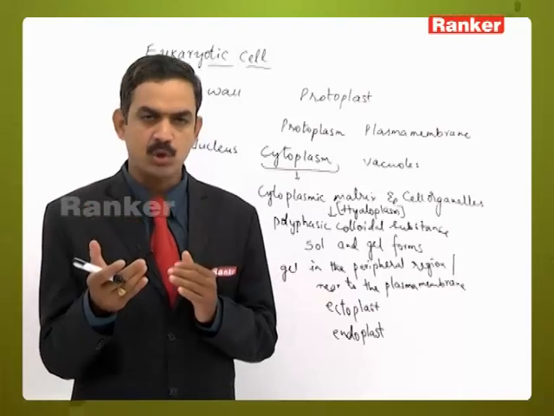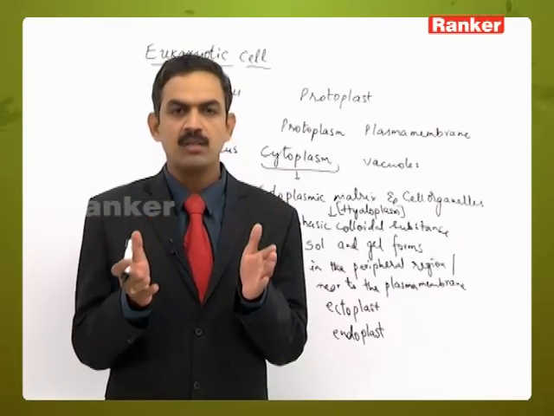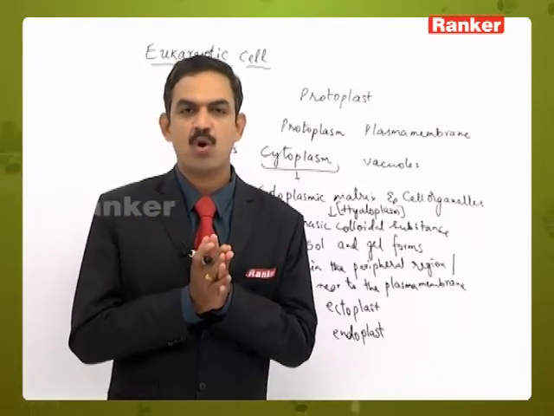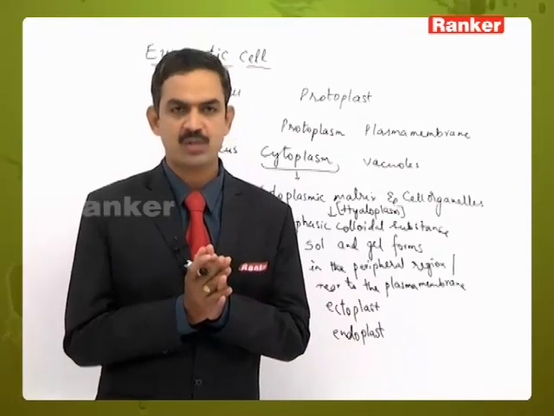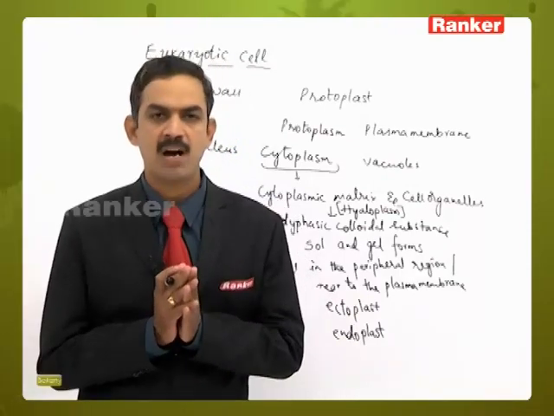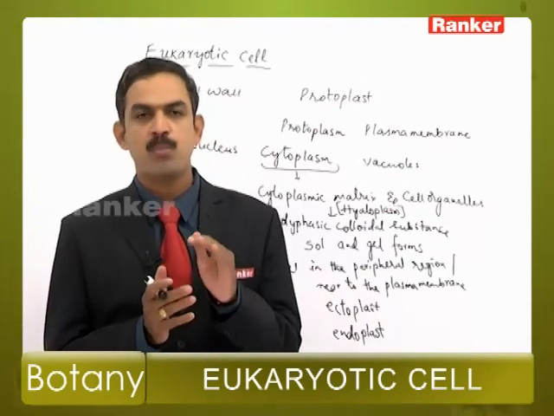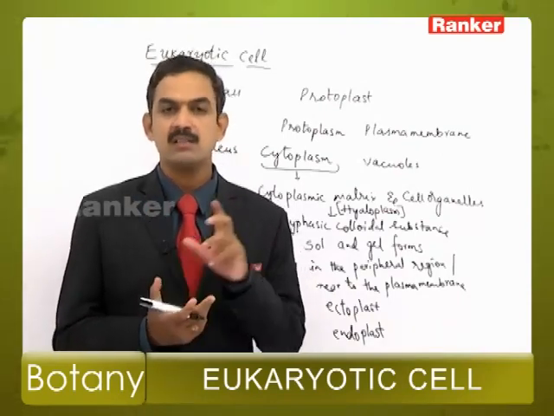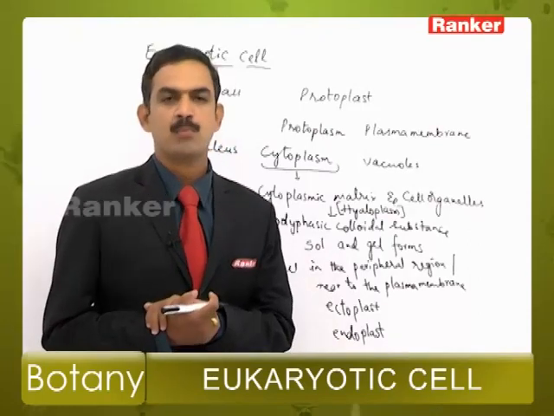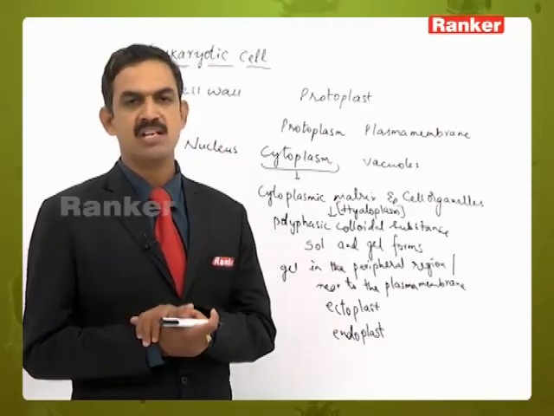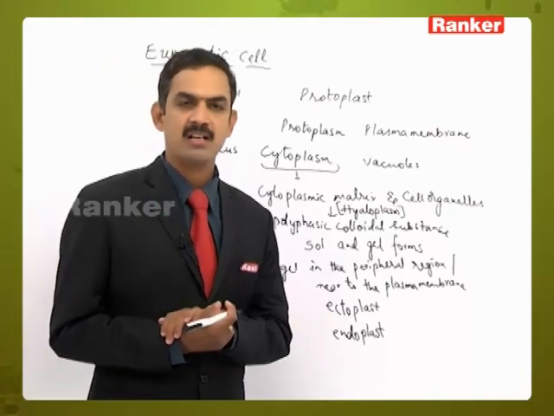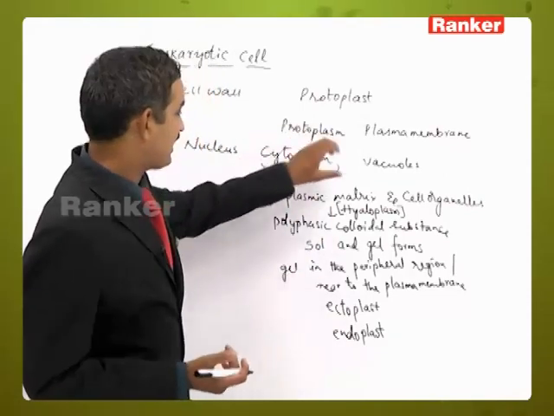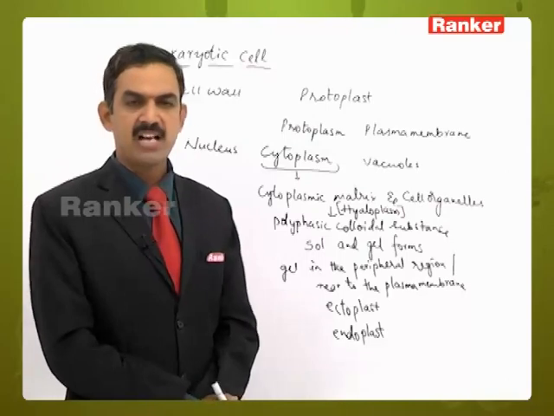But when the cell matures, all the small vacuoles coalesce to form a large vacuole which occupies the center of the cell, pushing all the cytoplasm along with the nucleus towards the periphery. This type of organization is called a primordial utricle, seen in the matured cells of the plant body.